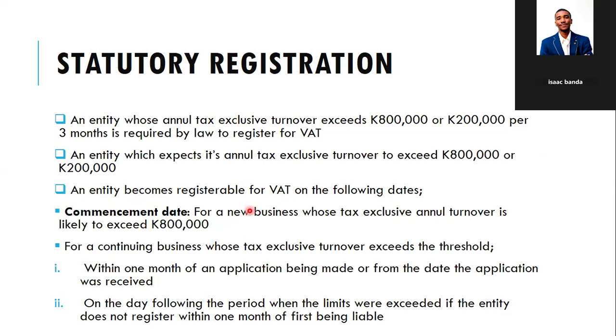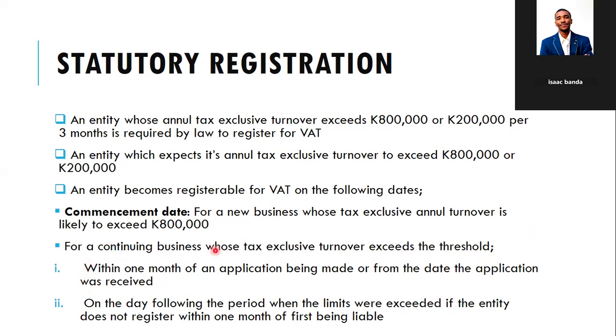Then for a business which is continuing to trade, which has been existent for a long period of time, its annual turnover exceeds the threshold, which is 800,000 per annum or 200,000 per quarter, meaning per 3 months.